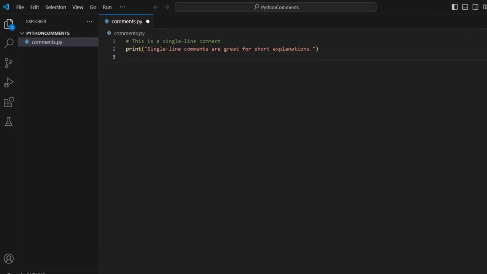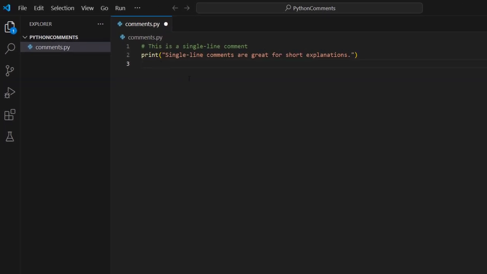Over here, what we have is a single line comment. You can see that it starts with a hash, and then you have the comment followed by the hash sign, right?